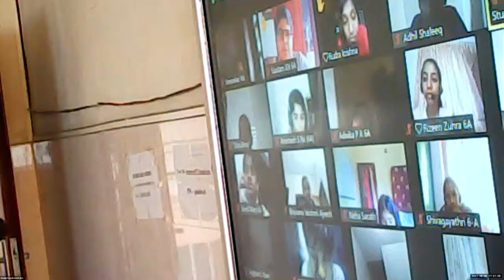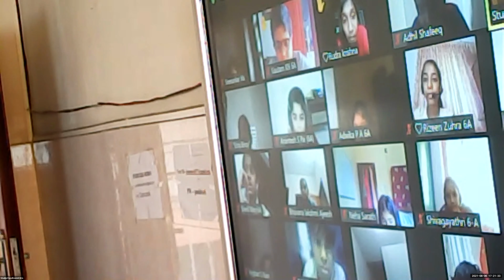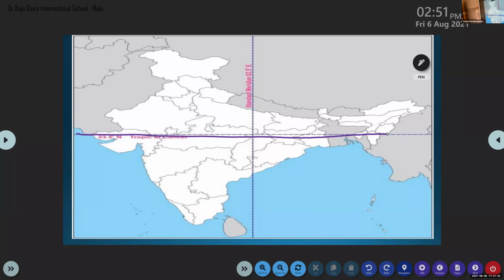Then we know about longitude. Do you know what is the longitudinal extension of India? It is 68 degree east to 97 degree east.